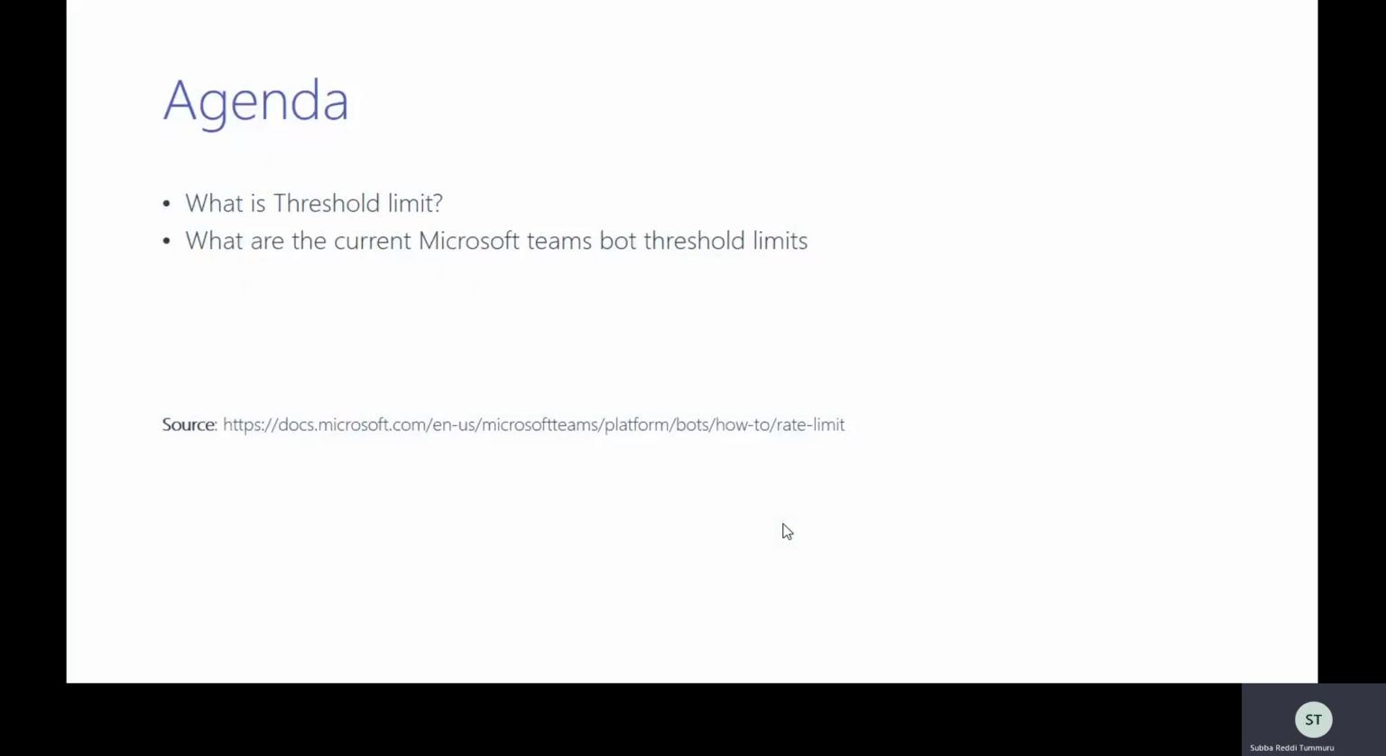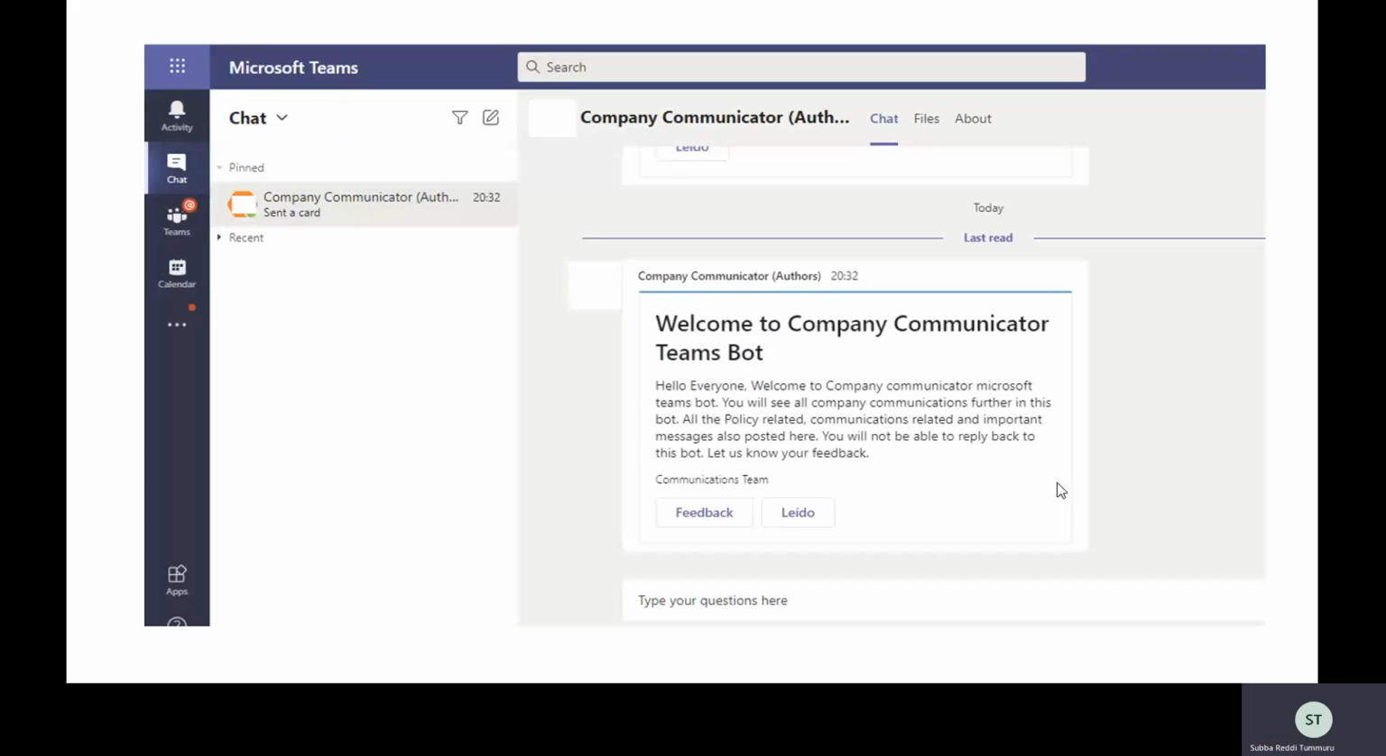So totally, this is the agenda. We would like to know what a threshold limit is and what the current Microsoft Teams bot threshold limits are, so that based on this we can implement a good error-free application. So this is the URL for this article. Based on this article and based on my experience with this bot, I made this video. I hope it will be useful.